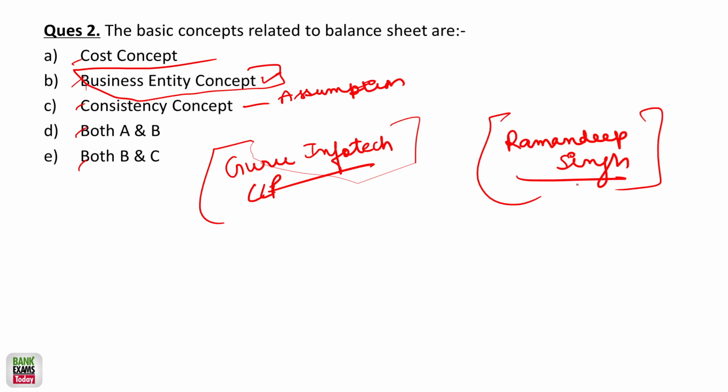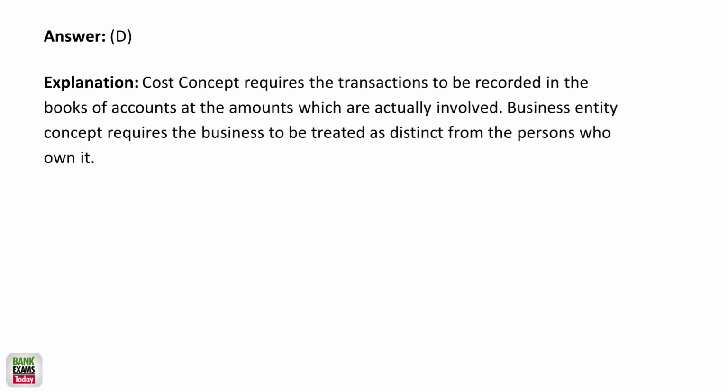And the cost concept, what does the cost concept say? The cost concept requires the transactions to be recorded at the book value, at the amount which is actually involved. You should not consider the market value. If the market value of the fixed assets you purchased is higher than your cost, you cannot consider the market value. So it should be market value or cost, whichever is lower.